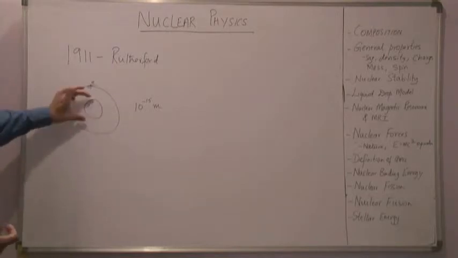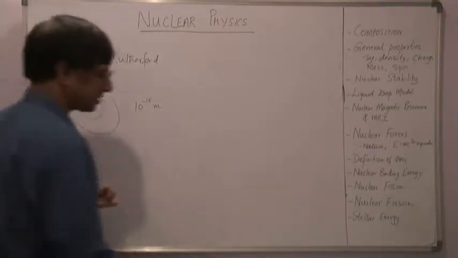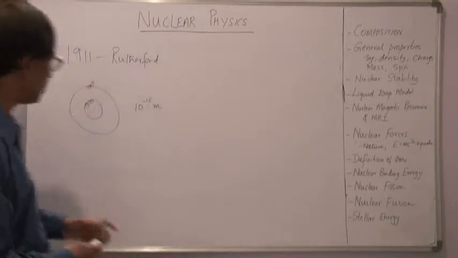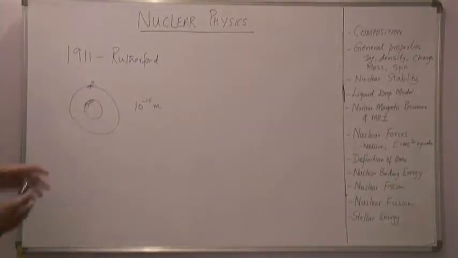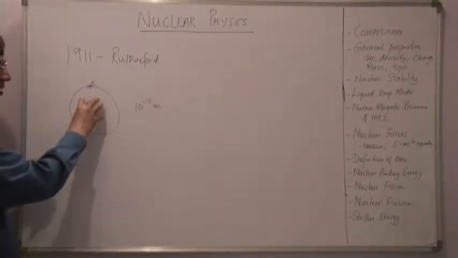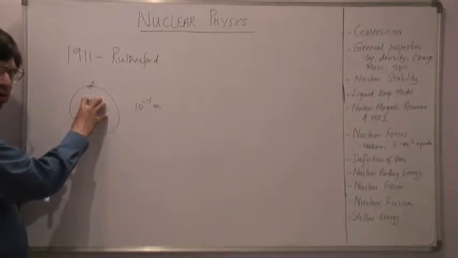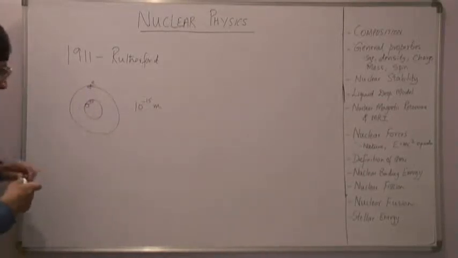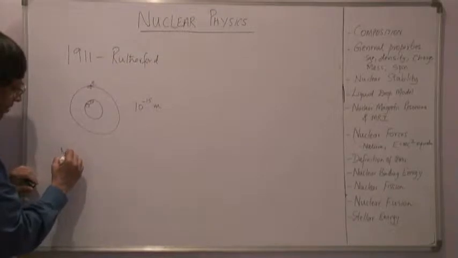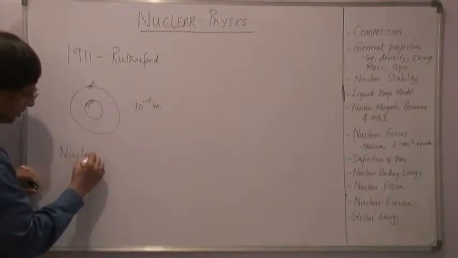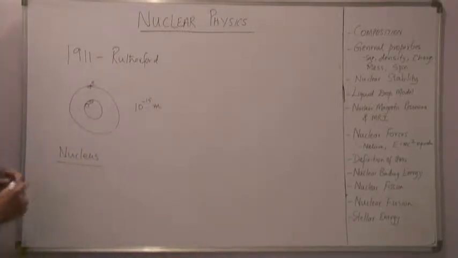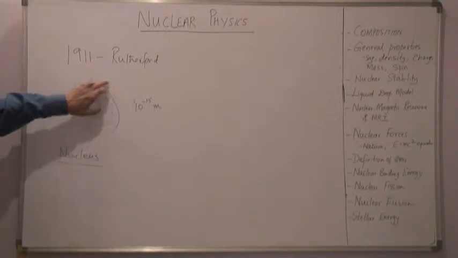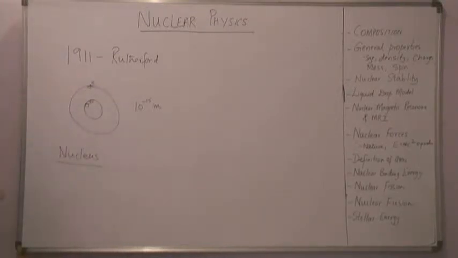Now we know that the central core consists of two aspects. We are going to look at what constitutes a nucleus. So we are only going to concentrate in this session on what constitutes the inner core here. The inner core is what we call a nucleus. So basically we have the nucleus, and then we have the electrons revolving around the nucleus.